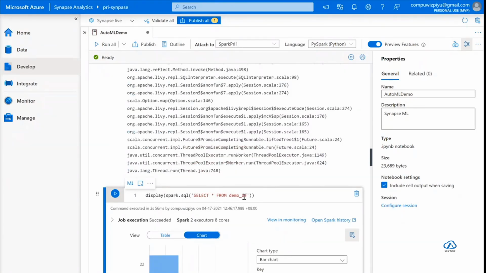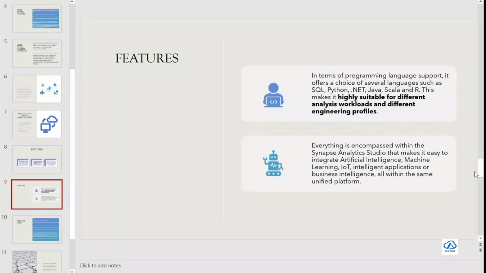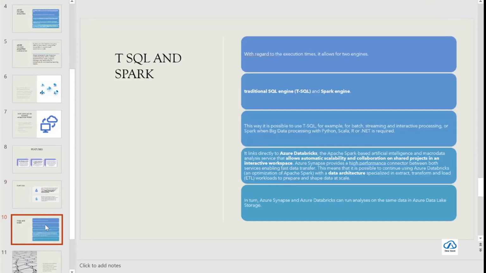So if I'm not changing my language to SQL, I can operate within the purview of your Spark syntax. Otherwise, I can always type percentage SQL and then start using my SQL syntax for querying my data, okay.